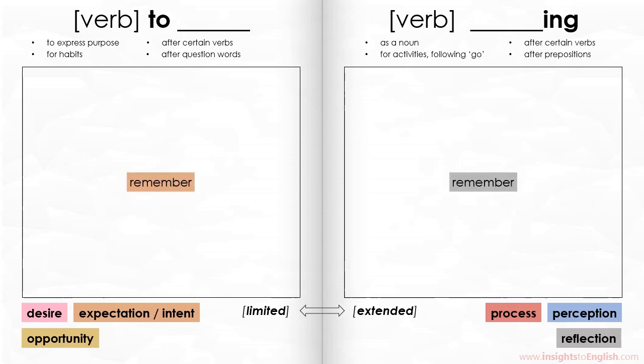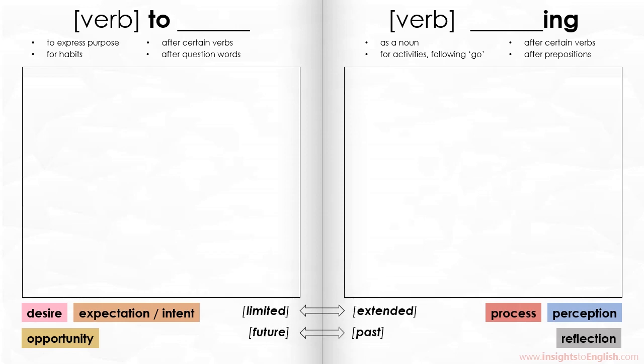Let's use remember as an example. If you remember to lock the door, and then you remember locking the door, those are two very different things. On the left, you remind yourself to do something in the future. On the right, you recall doing something in the past. Similar distinctions can be made with forget and regret.